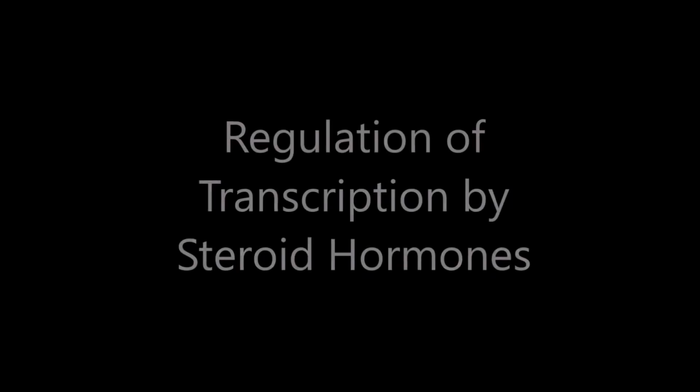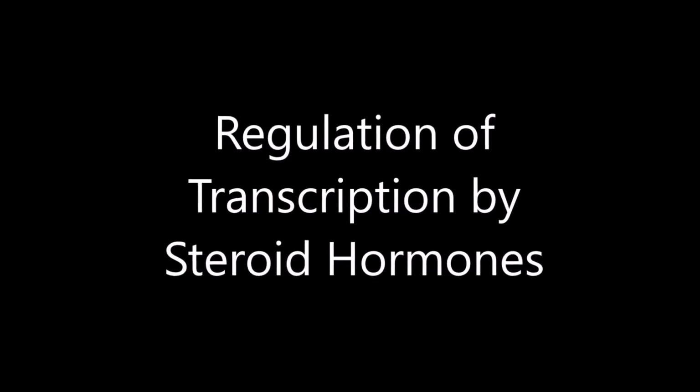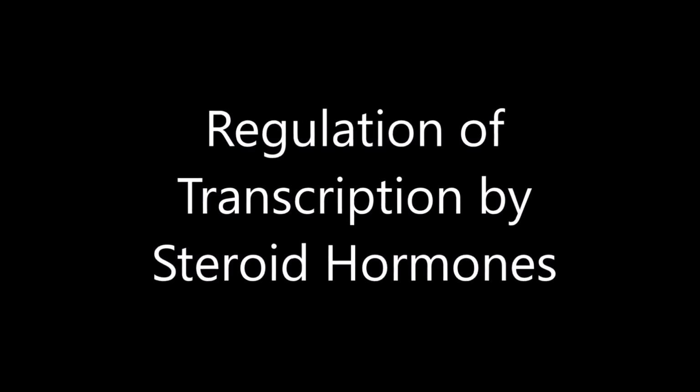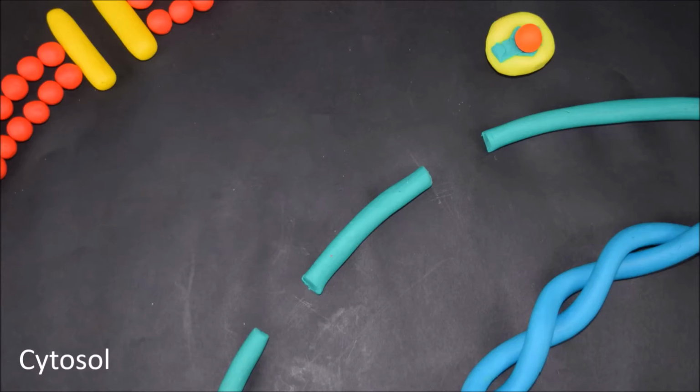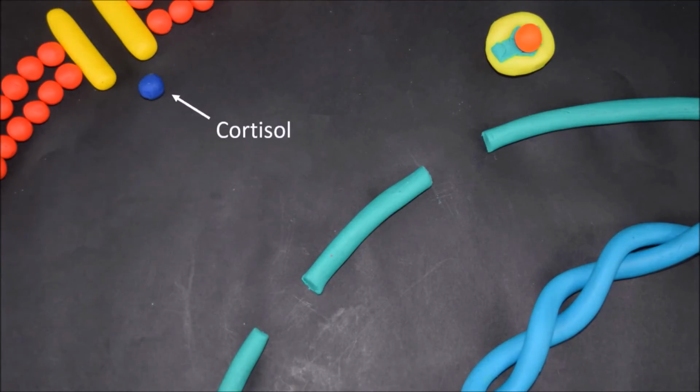Some hormones are able to enter cells and regulate gene transcription directly. These are known as steroid hormones. Glucocorticoids are a major type of steroid hormone, and the principal hormone is cortisol. Cortisol controls expression of the genes associated with blood glucose regulation.